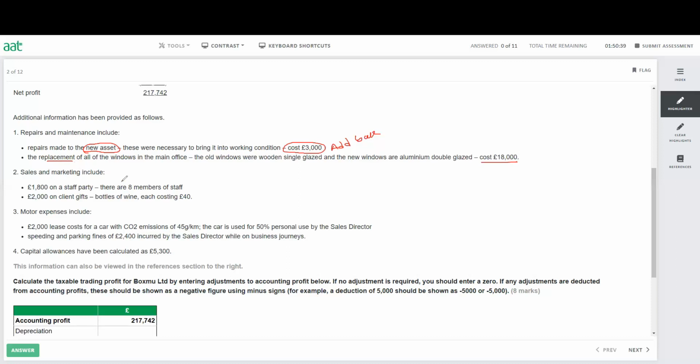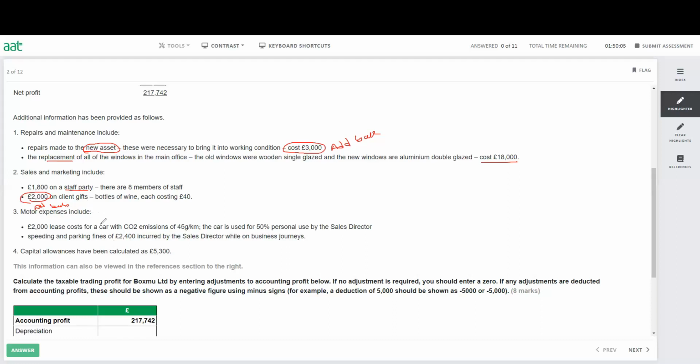Sales and marketing include 1,800 on a staff party. No problem, a staff party is allowable. Don't worry about the staff party, it is always allowable. Client gift, it is not allowable, it is taxable. So 2,000 you need to add back. Any gift to the client or entertaining the client is never allowable. Remember that. So you need to make sure we add back the client gift.